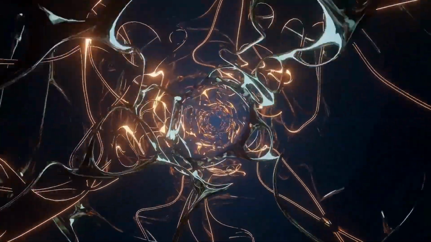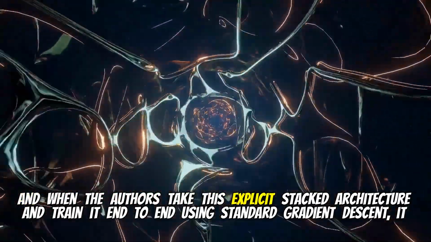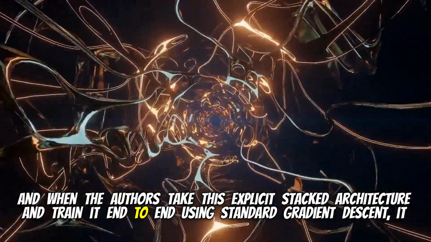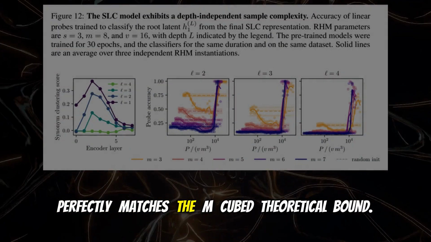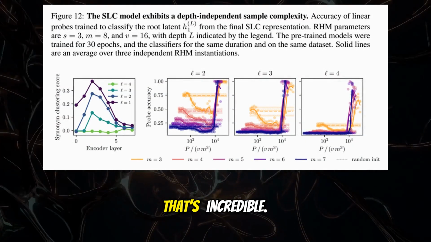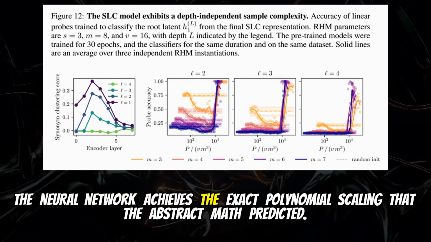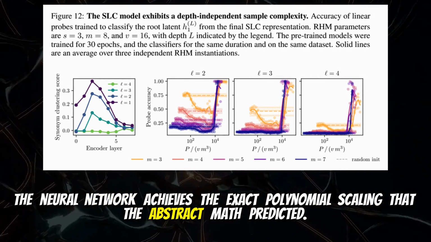Yeah, that's spot on. And when the authors take this explicit stacked architecture and train it end-to-end using standard gradient descent, it perfectly matches the M-cubed theoretical bound. That's incredible. The neural network achieves the exact polynomial scaling that the abstract math predicted.